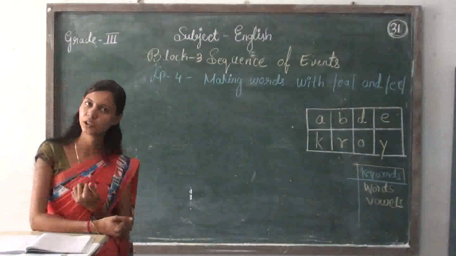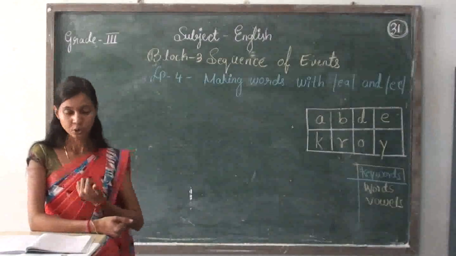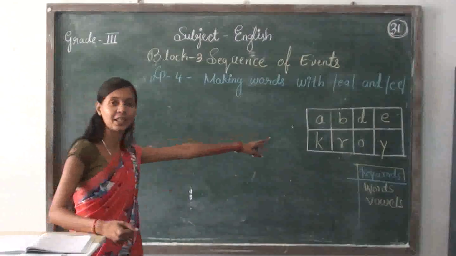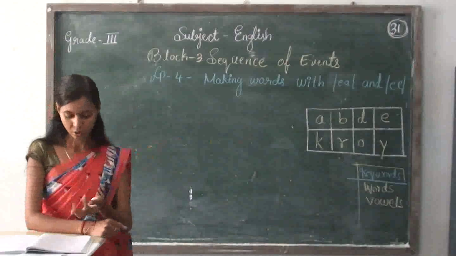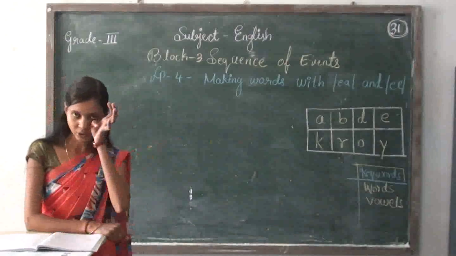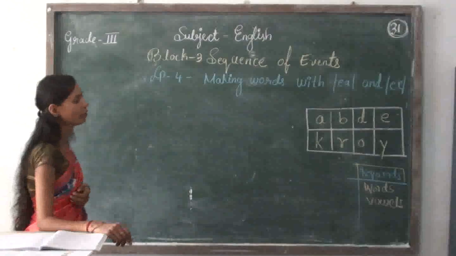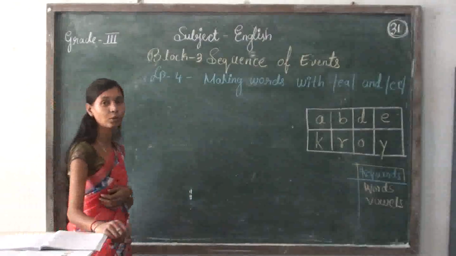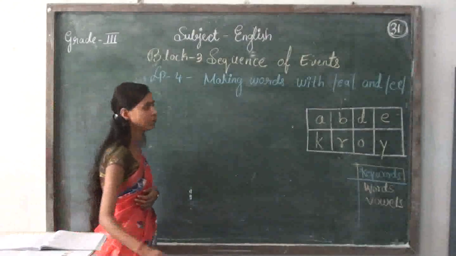I may say 2-letter words, 3-letter words, or 4-letter words. So you have to use these letter cards and make some more new words. Understood? Okay, so first I will go with the 2-letter words. The 2-letter words I have to write here are these.